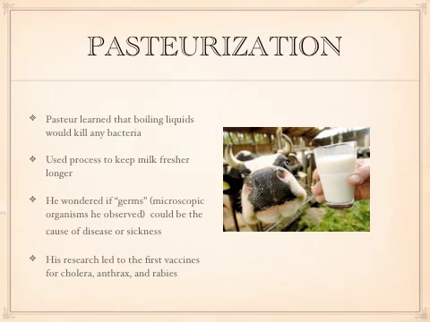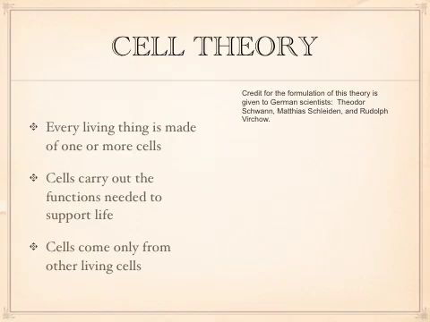He later invented a process called pasteurization. This is now used to boil liquids to prevent any bacteria from growing or contamination. It allows us to keep milk fresher. He wondered if these germs, or now we know microscopic organisms called bacteria, could be the cause of disease and sickness. His research eventually led to the first vaccines for cholera, anthrax, and rabies.